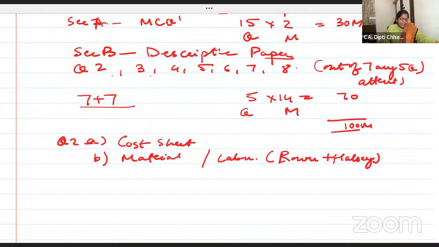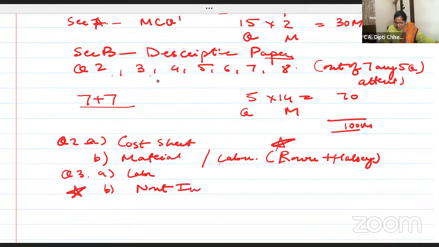Okay? Then come to question number 3. A bit, agar ye material hai to ye labor hoga, like that. And question number 3B, mandatory. I am highlighting the one which comes repeatedly. In non-integrated, they are asking reconciliation less. More than that asked is your journal entries. If it is integrated, how you are going to write? I feel in choice, you should definitely go for this question.